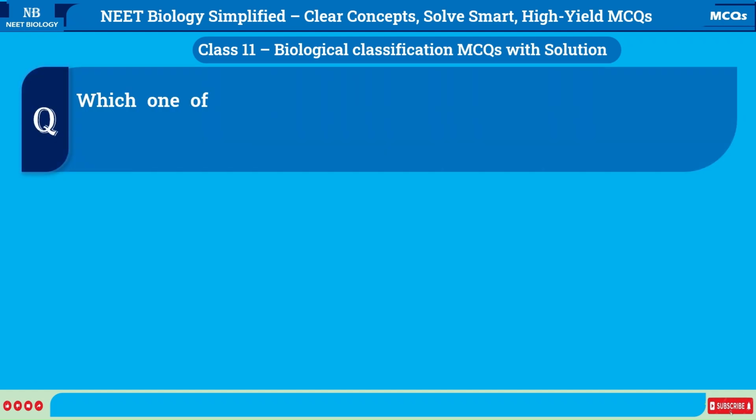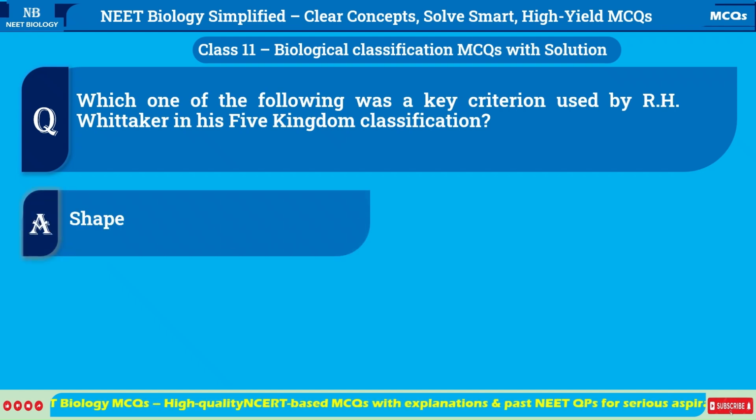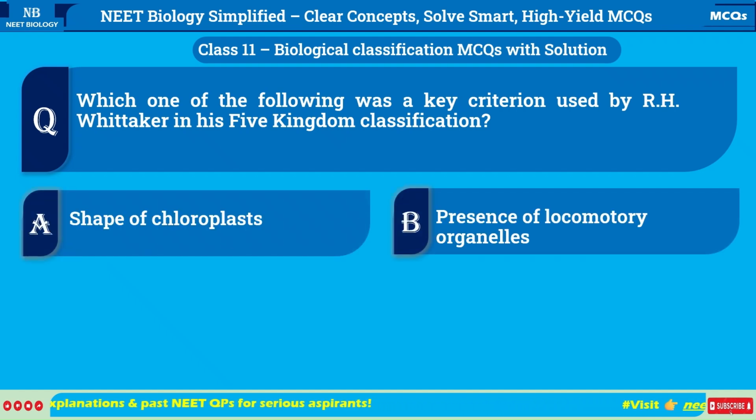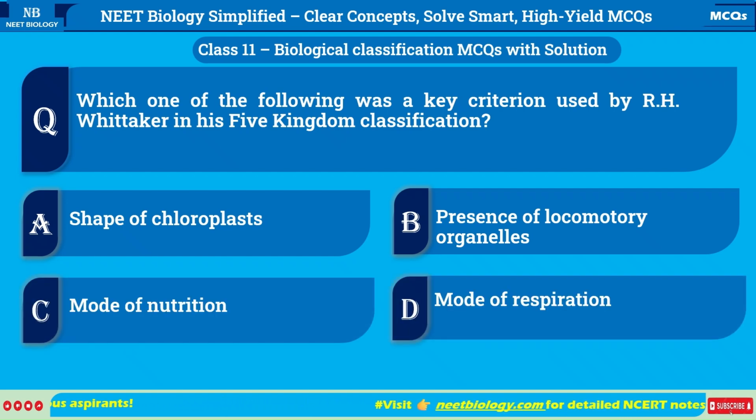Which one of the following was a key criterion used by R.H. Whittaker in his five-kingdom classification? A. Shape of chloroplasts. B. Presence of locomotory organelles. C. Mode of nutrition. D. Mode of respiration only.